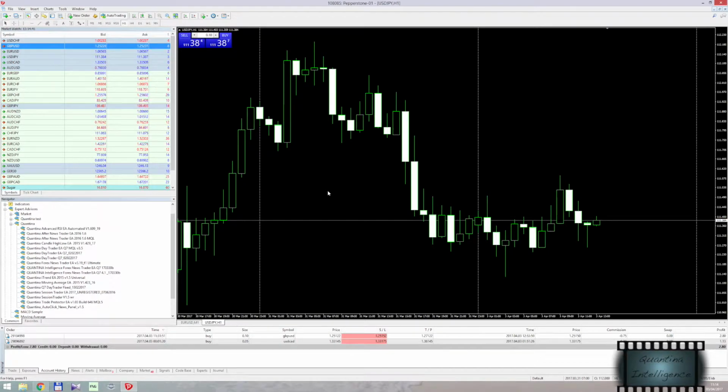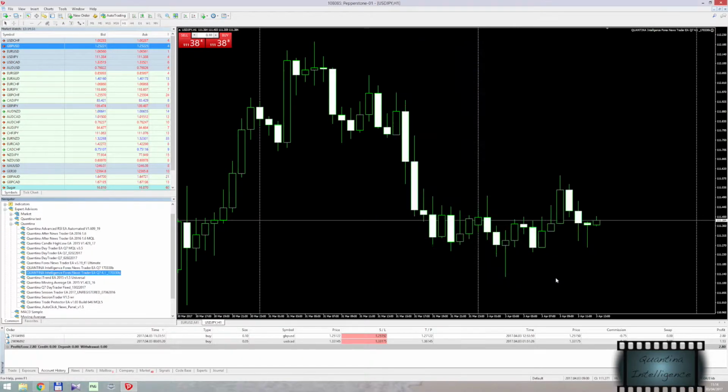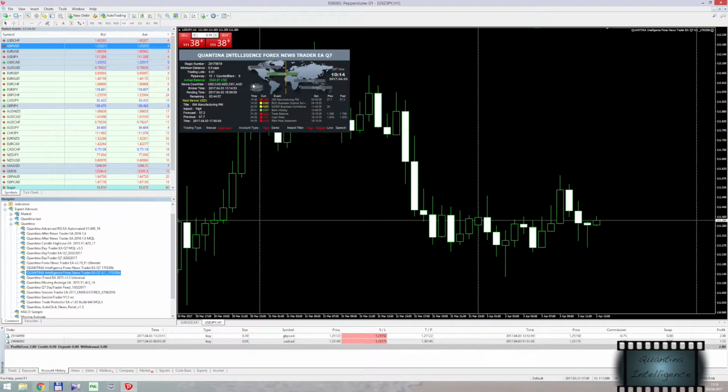Hello guys, just a couple of new things for the Quantina Intelligence Forex News Trader. Allow me to start with default settings. I'm not going to change anything in the first place. Just click OK. Yes, quite fast. It seems like it's working perfectly.